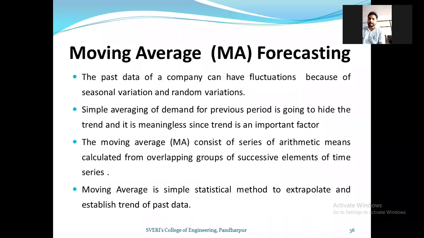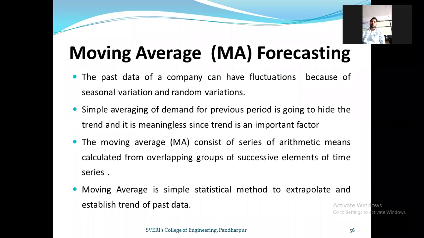Moving average, in bracket MA, forecasting.